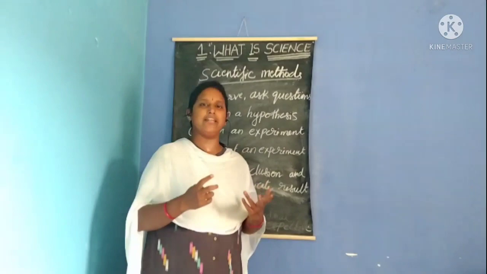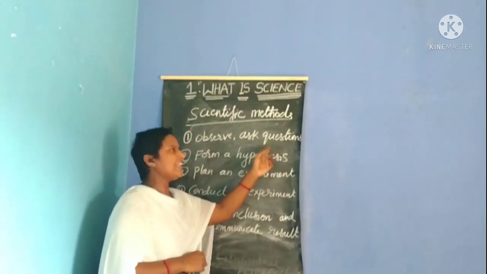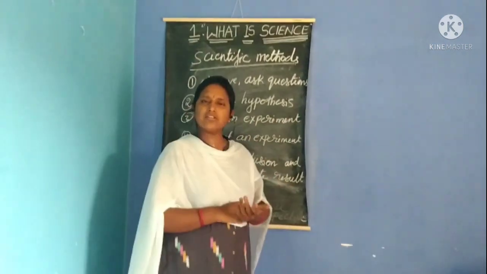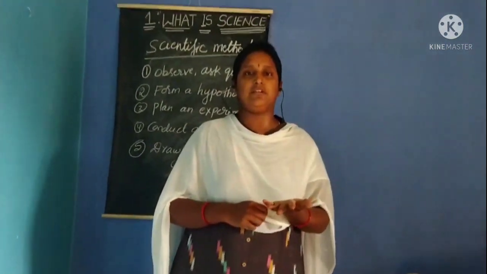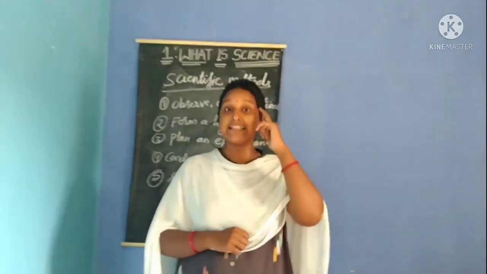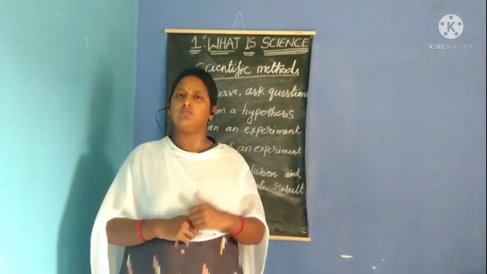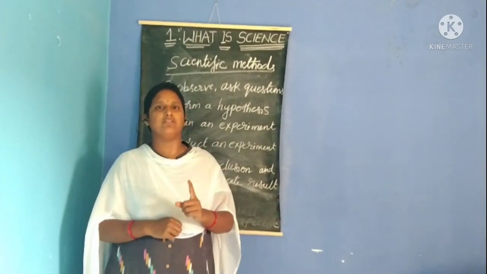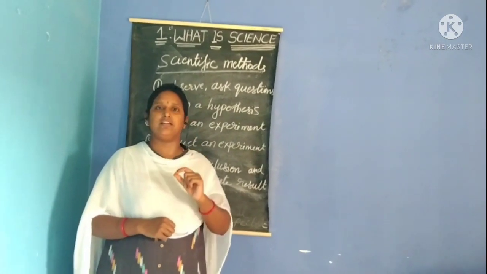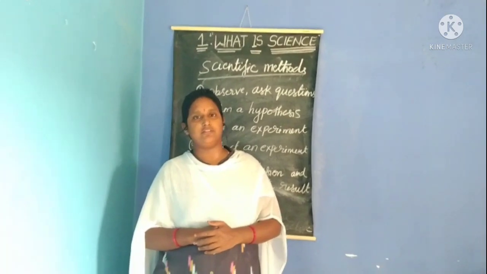What you will do? Very good. So you will observe and then ask a question. What is your question? First, what did you observe? The light was put off. Next, what do you do? You will ask a question in your mind. Why did the light go off? What is the reason? Will you think like that? Very good. You will think in that way. What is the reason for the light going off?